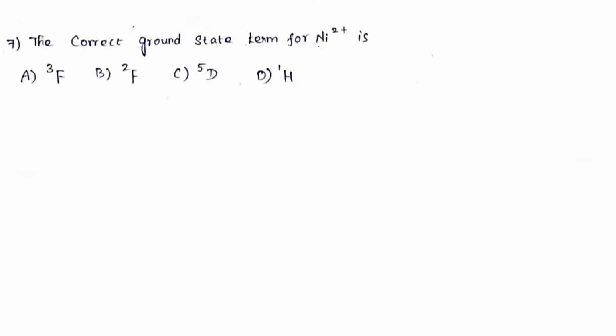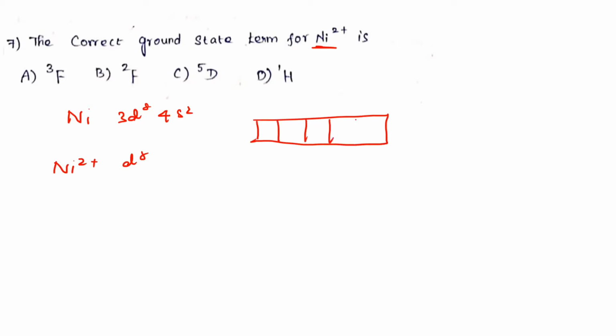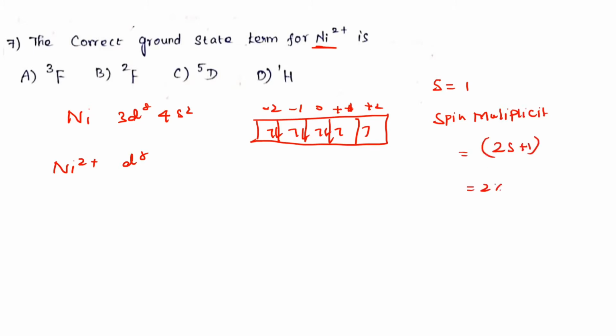The term symbol for nickel 2 plus. Simple. First write the configuration. Nickel is 3d8 4s2, and nickel 2 plus means d8 configuration. Now draw the diagram, 5 orbitals, with 8 electrons, having m values -2, -1, 0, +1 and +2. What is the S value? S equals 1. What is the spin multiplicity? The formula is 2S plus 1. The S value here is 1, therefore 2 into 1 plus 1.